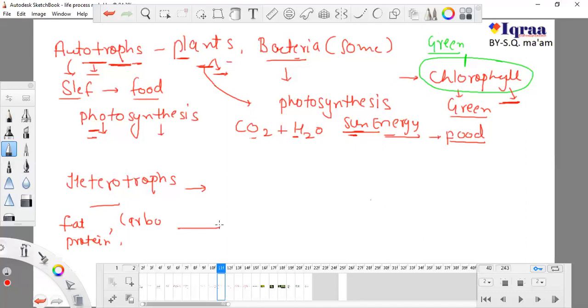So we eat these things from outside. Whatever you are eating, homemade food or fast food, or if you are taking a cold drink, which contains a huge amount of carbohydrates, whatever you are taking is made up of plants. But these forms are known as complex forms. Why are they known as complex forms?